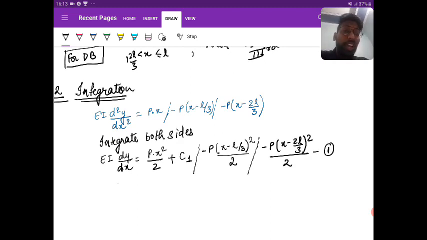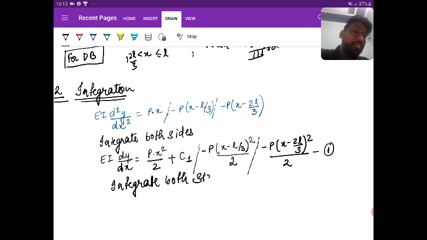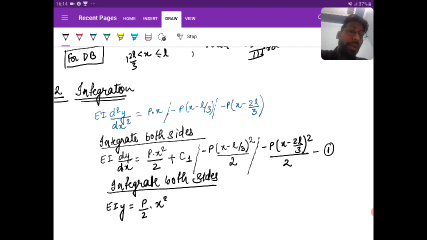Now if I integrate both sides again, it will become EIy, which is equal to P by 2 into h square by 2, that is h cube by 6, plus C1 integration, that is C1h plus C2. Always remember the constant is going to come before the braces.